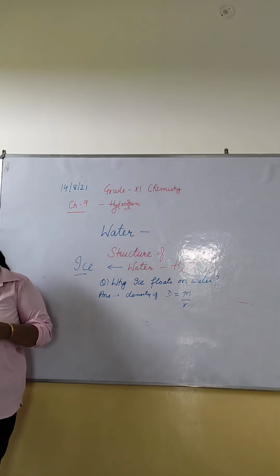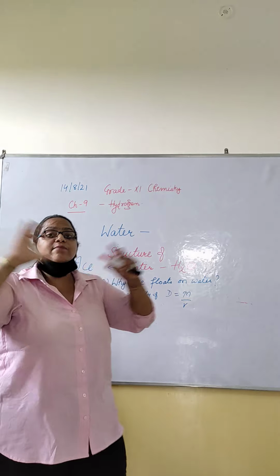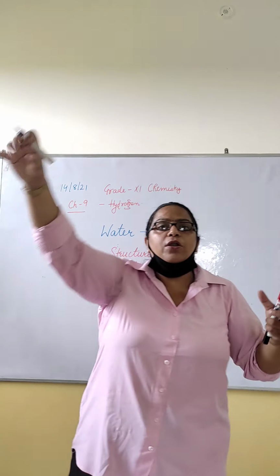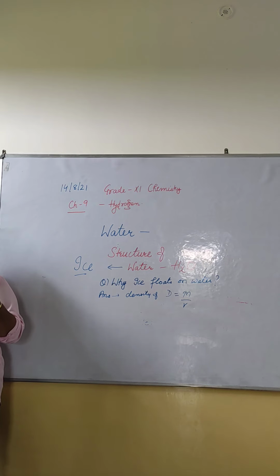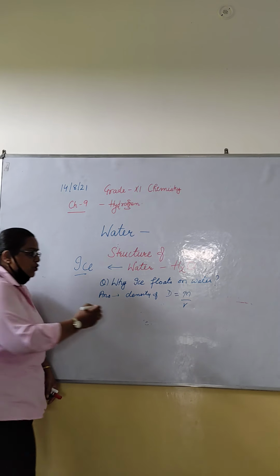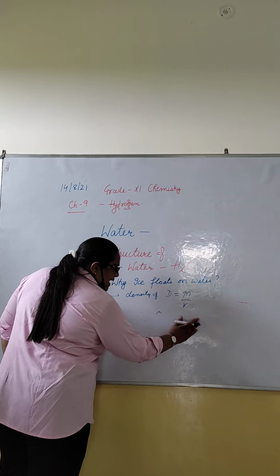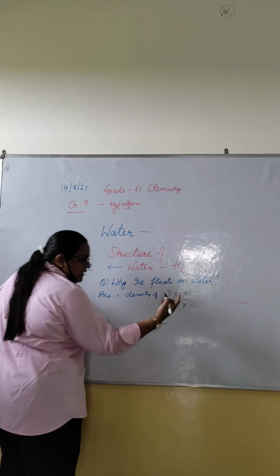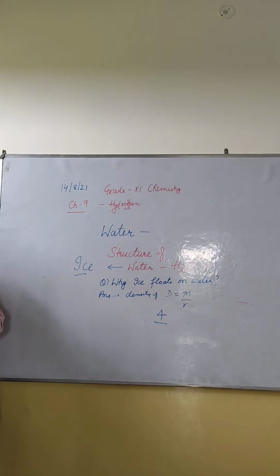Next is the structure of ice. Ice has a three-dimensional structure, and the molecules are highly ordered. X-ray shows that in the structure of ice, each oxygen atom is associated with 4 other atoms, which means each oxygen is surrounded tetrahedrally by 4 oxygen atoms.